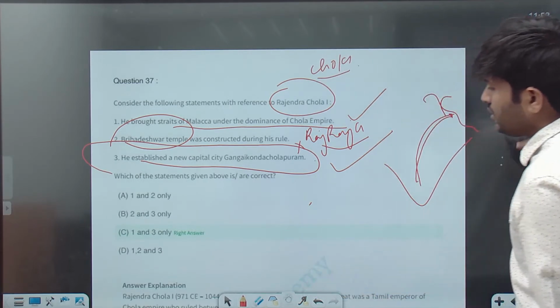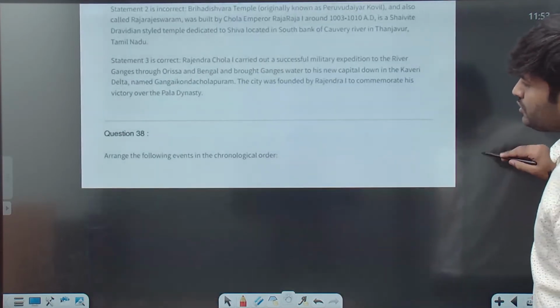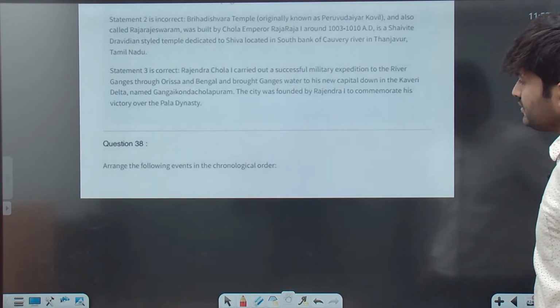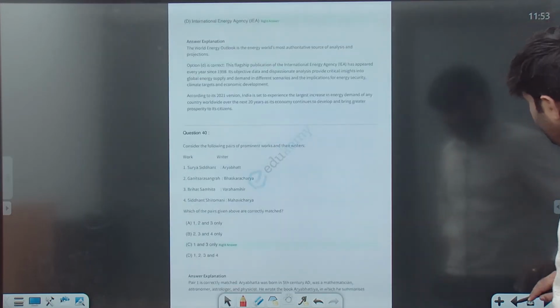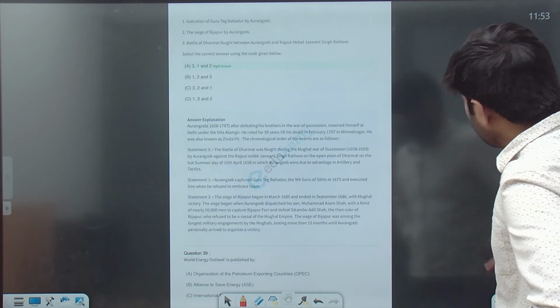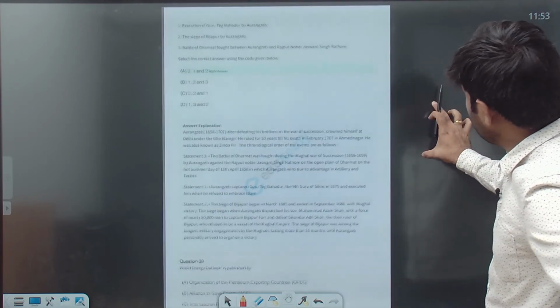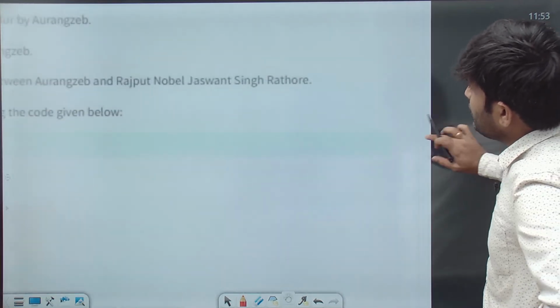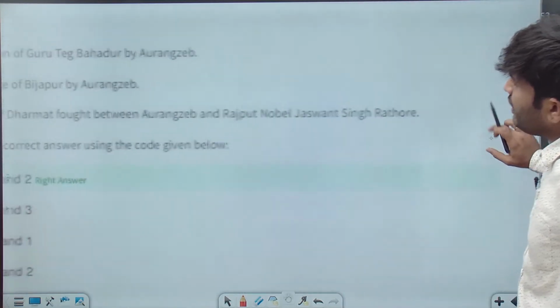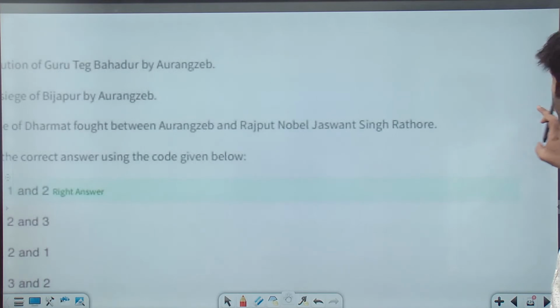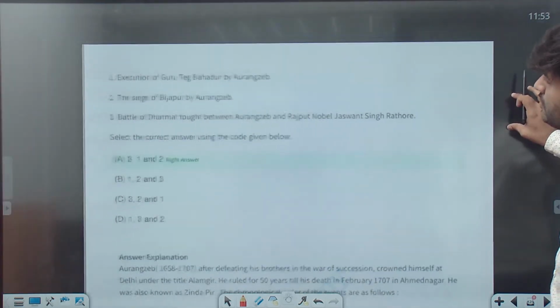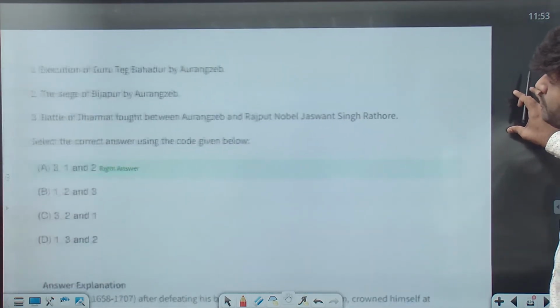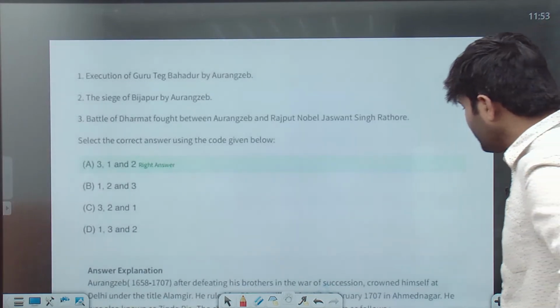So now, question number 38, very easy question. What is the question? The question is about Guru Tegh Bahadur. The execution of Guru Tegh Bahadur by Aurangzeb.